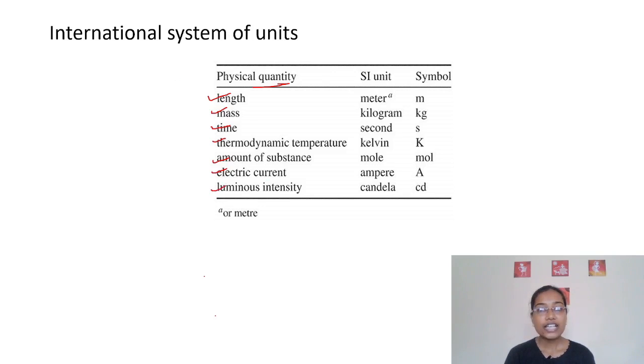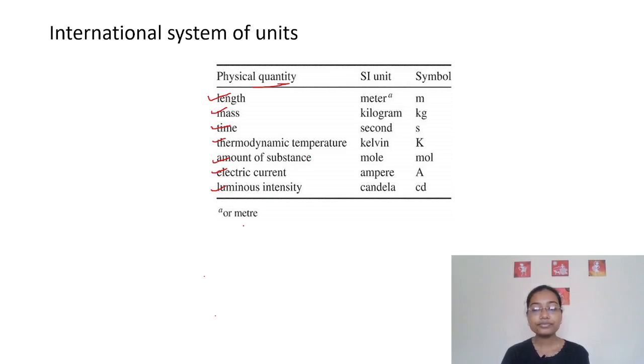These are the SI units, means these are standard units. Anywhere on this earth these are standard. If you go to any other country other than India, there also the SI unit of length is meter only, and SI unit of mass is kg only. Means these are standard all over the world. These cannot change. So that's why International System of Units has made some of the units standard.